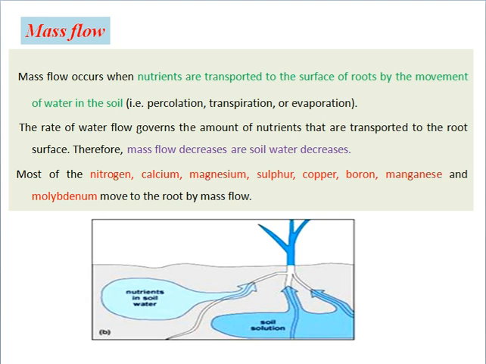Let us see mass flow. Mass flow occurs when nutrients are transported to the surface of roots by movement of water in the soil, for example, percolation, transpiration or evaporation. The rate of water flow governs the amount of nutrients that are transported to the root surface. Therefore, mass flow decreases as soil water decreases. Most of the nitrogen, calcium, magnesium, sulfur, copper, boron, manganese and molybdenum move to the root by mass flow.